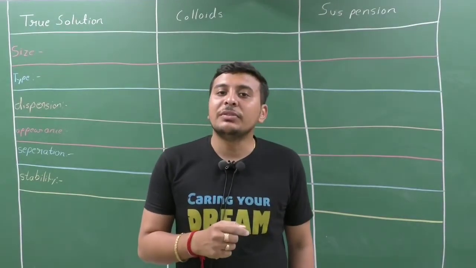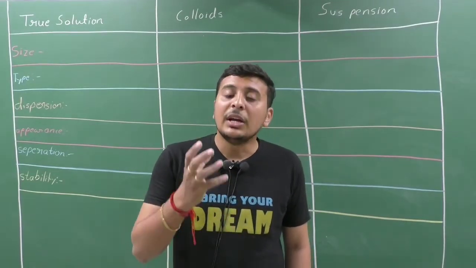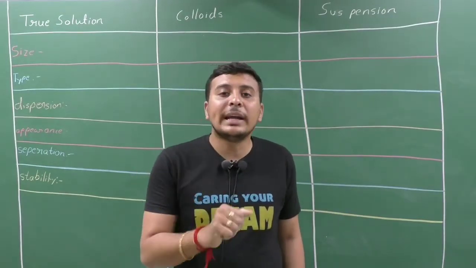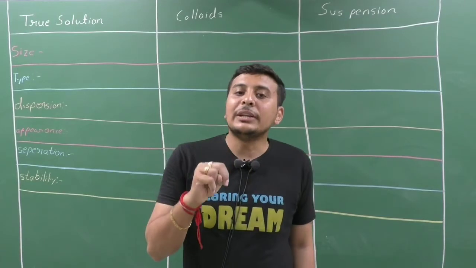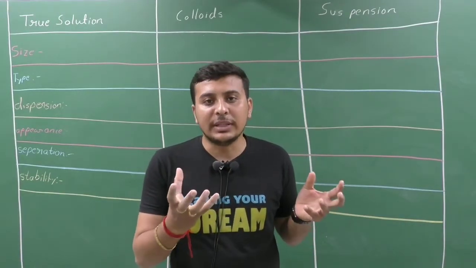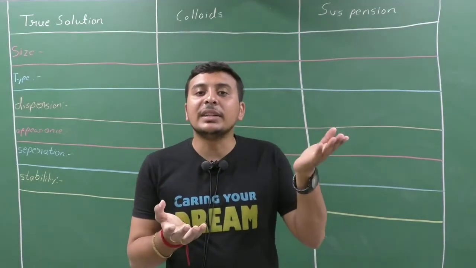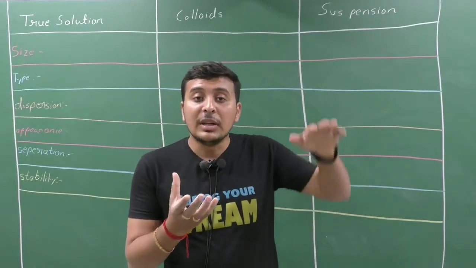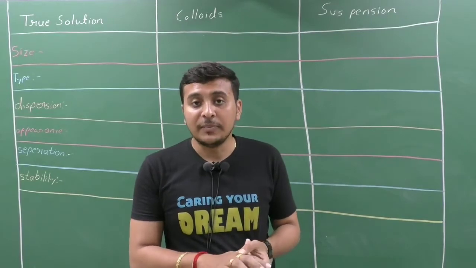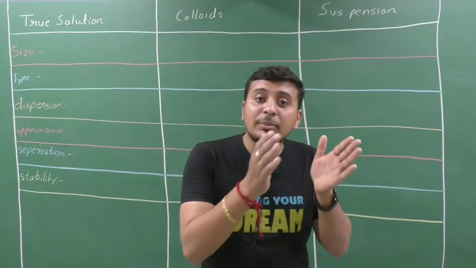In the last lecture we learnt about the concentration of the solution, whether a solution is concentrated or dilute. If a solute is in higher quantity in a solution, it doesn't mean that it is higher than the solvent, but if it is in higher quantity, then it is known as a concentrated solution, and if it is in lesser quantity, then it is known as a dilute solution. Clear? But we have also learned that the type of the solution is always dependent upon the solute.